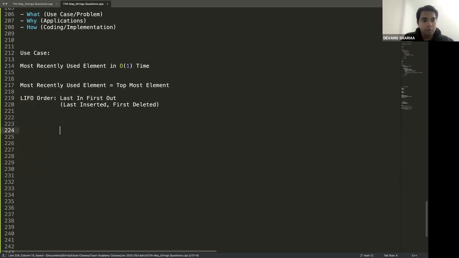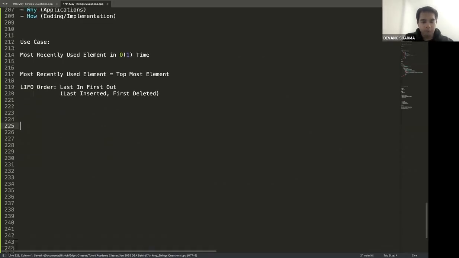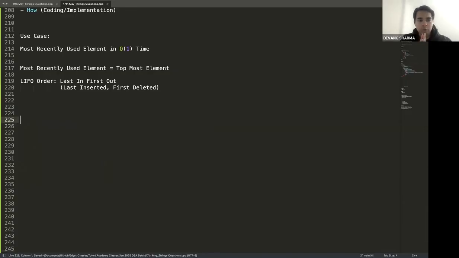Before we go through all these terms, and before we talk about cache and everything, let's try to understand this with a real life example, then everything will make sense. But to answer this again, the only use case of a stack is that it gives me the most recently used element in big O of one time, which means the topmost element in a stack. Stack follows an order called LIFO: last element to be inserted, first element to be deleted.